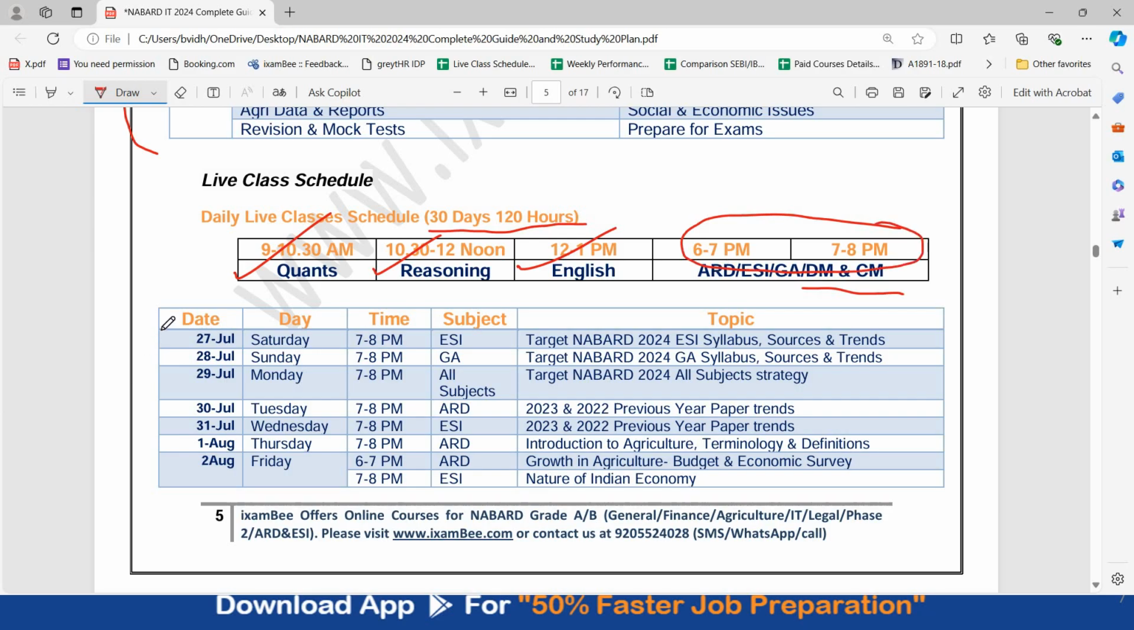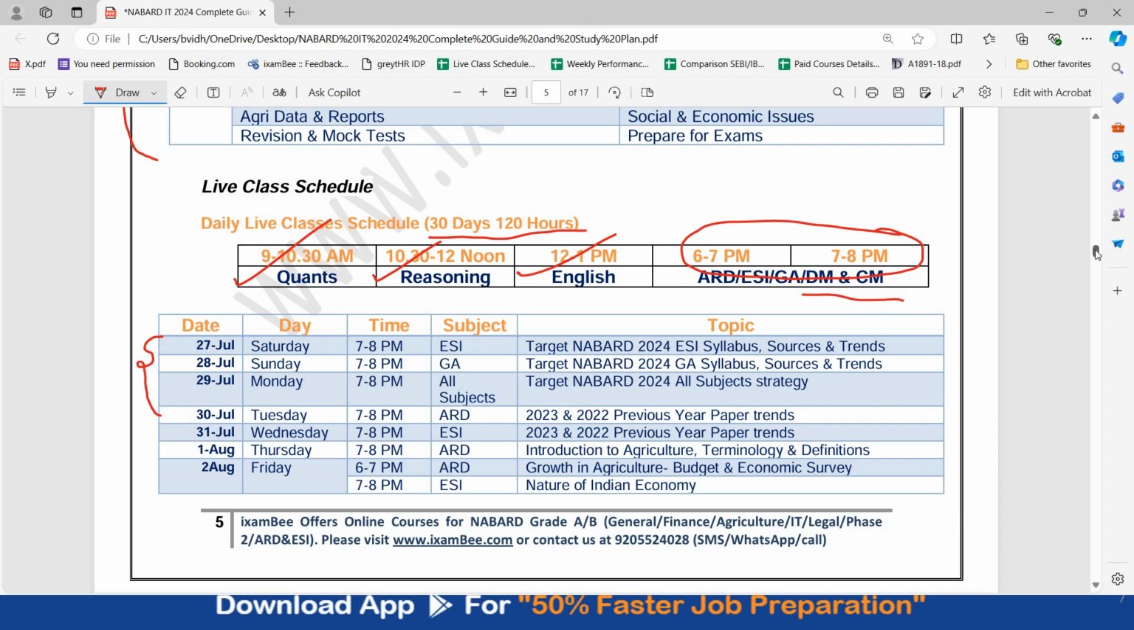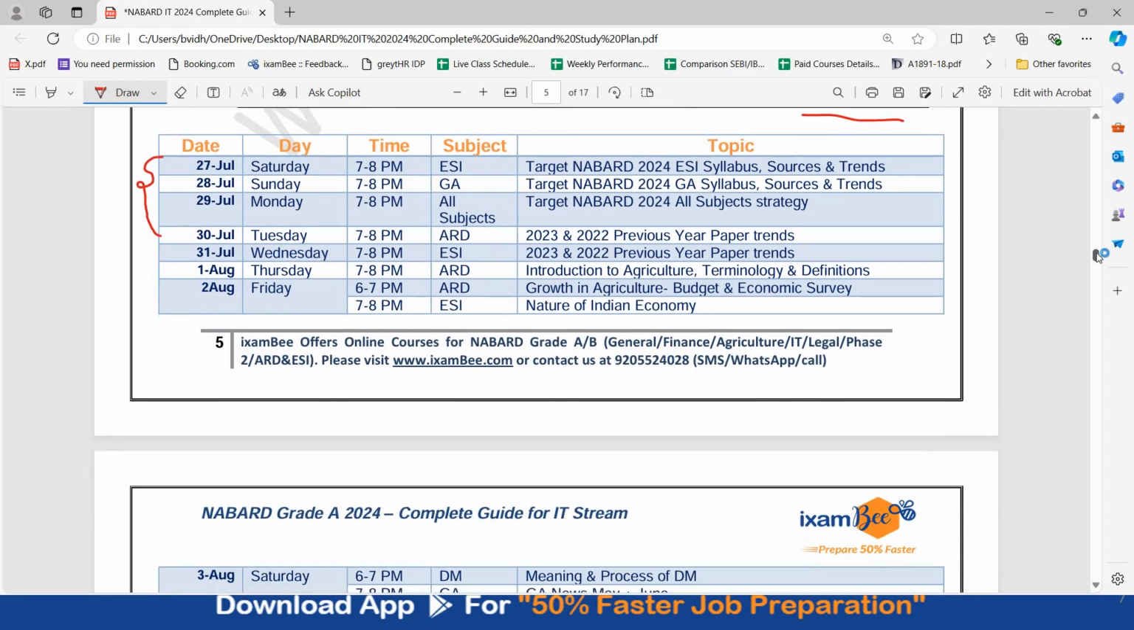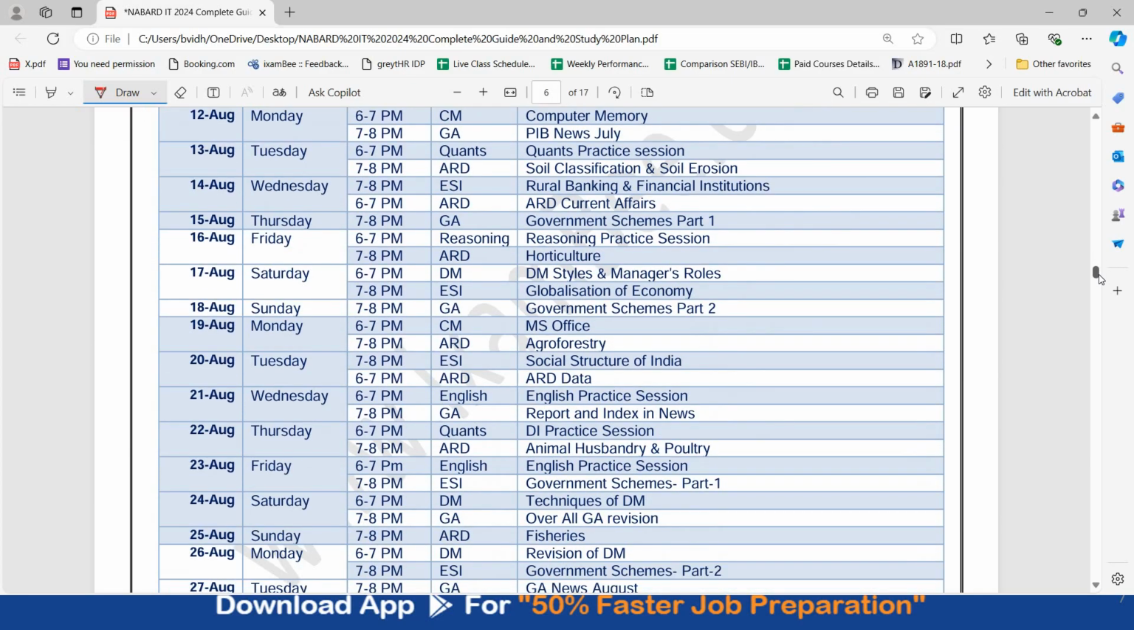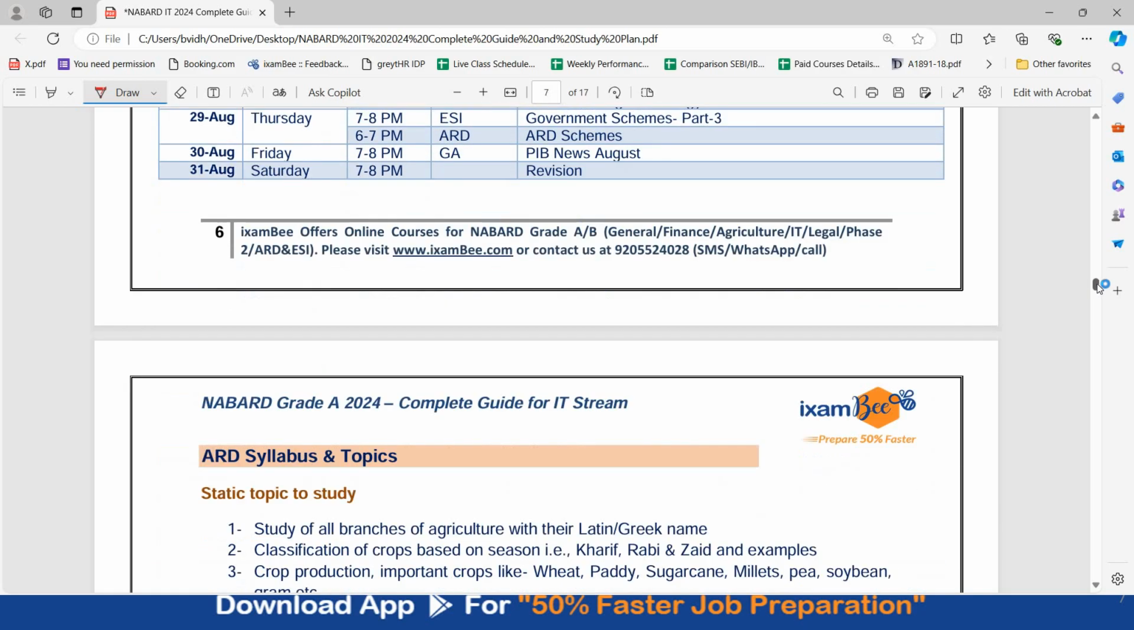You will see the classes are there from 27th of July, but the initial 4 days are strategy discussion classes, the previous year paper classes, all subject strategies, everything. So you can see these actual content classes are starting from 1st of August, Introduction to Agriculture, Terminology and Definitions, ARD class. So this is the live class schedule for your phase 1. Your descriptive English and IT classes are also there.